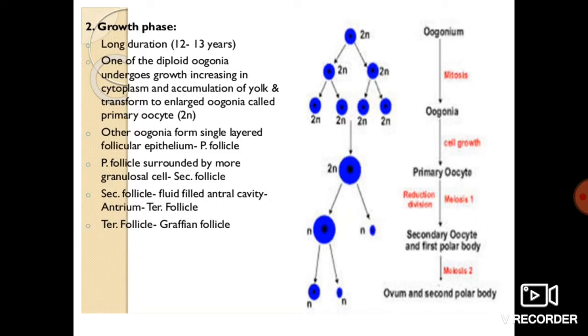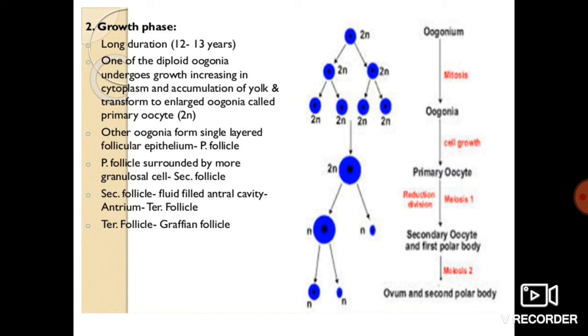Next one, growth phase, of long duration. Why a long phase? Because it is arrested at the stage of primary oocyte, and after that it has to wait a long time for puberty to come, that is 12 to 13 years. One of the diploid oogonia undergoes growth, with increase in cytoplasm and accumulation of yolk, and transforms into an enlarged cell called the primary oocyte. So the primary oocyte has been produced.